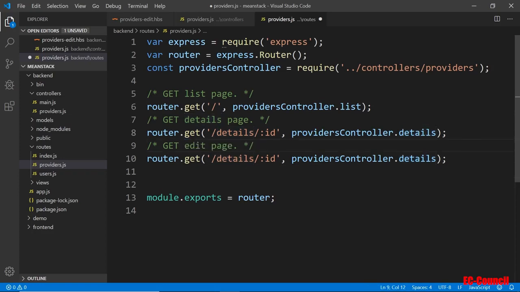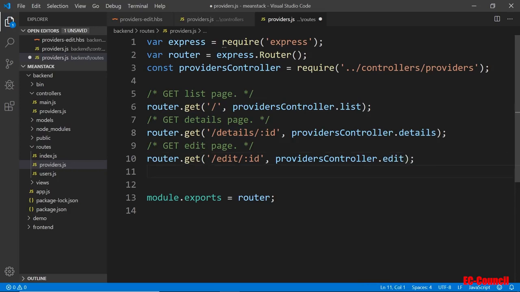Providing the edit means just the form page for each particular provider, not the whole list, but just one. So I just call it edit in the view. And again, it will be very similar to the details. We pass in the ID to the edit page, and then that will load that data and load that view to have this information. So the controller will be not details, but I'll call it providers dot edit.